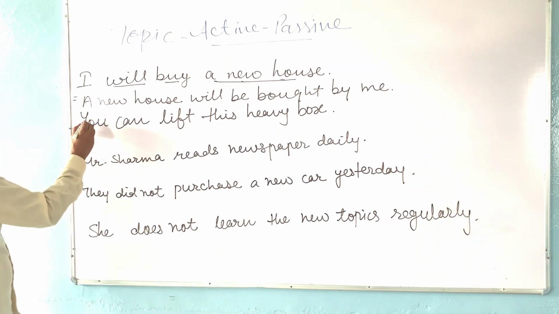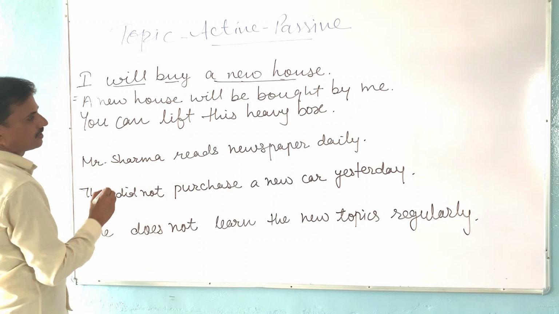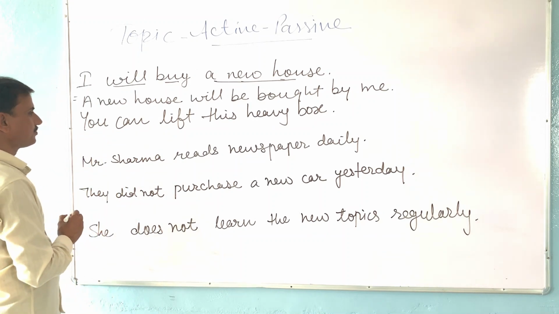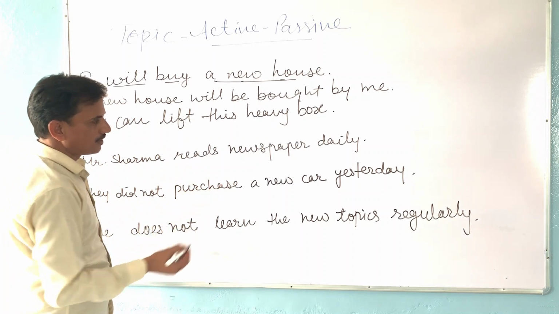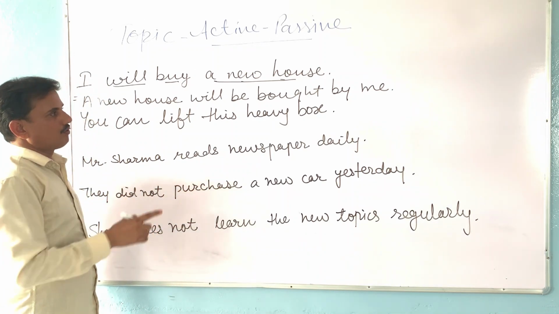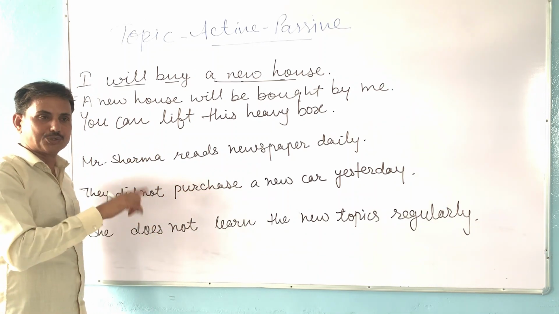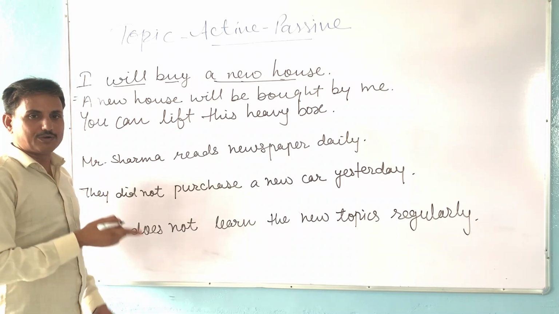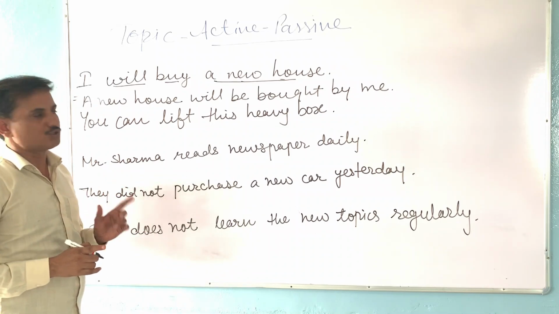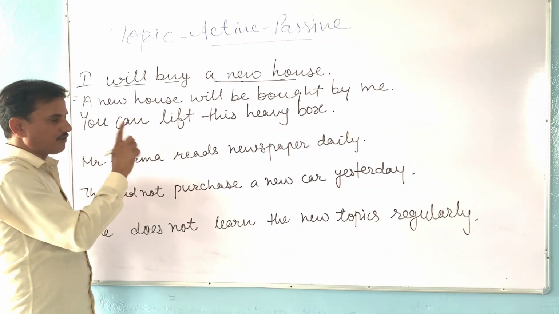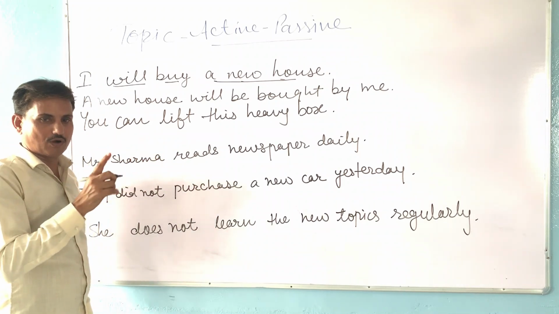We take the next sentence. You can lift this heavy box. What is our object? You have to remember one thing. While changing simple sentences into passive form, you have to start with the object only. So we have to find the object first of all.